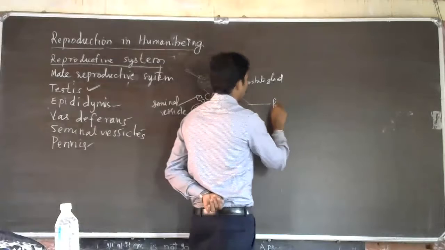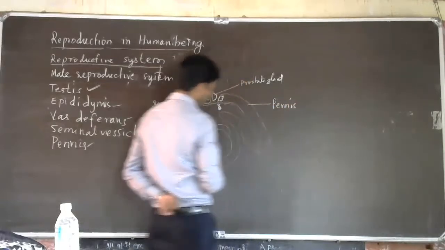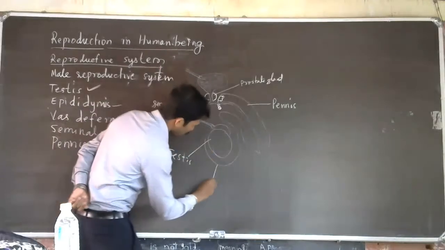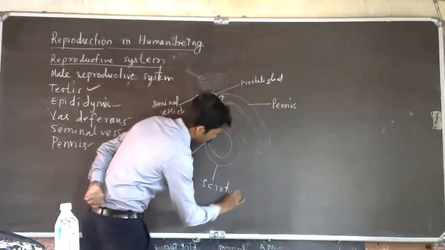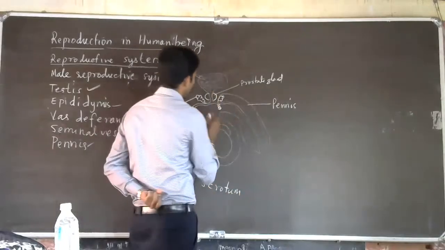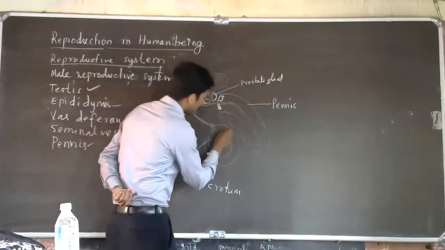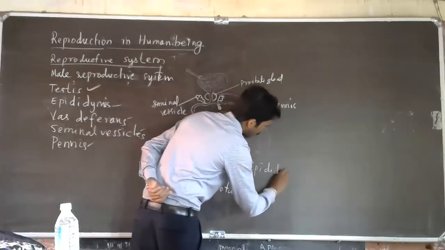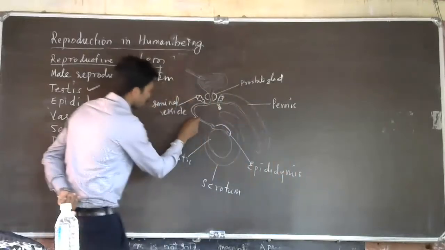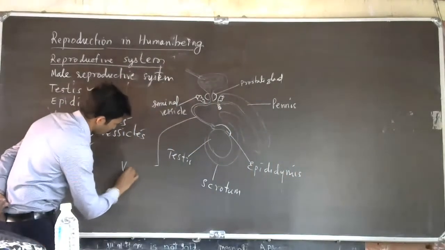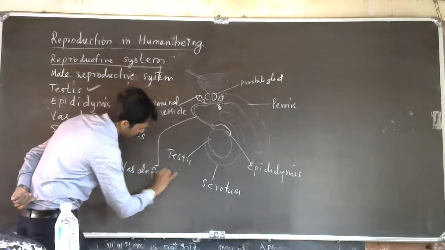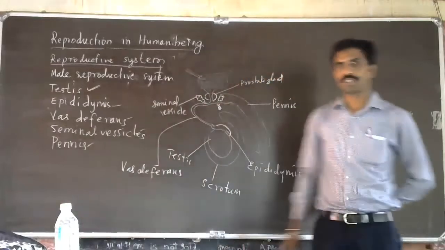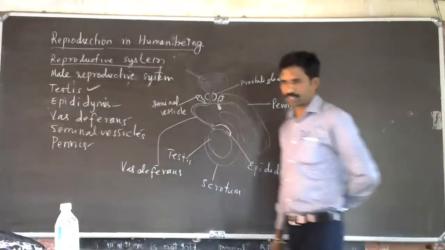This organ is called a muscular organ. And this is called the testis. This is called the scrotum. This structure is called the epididymis, and this is called the vas deferens. So these are the different organs of the male reproductive system.